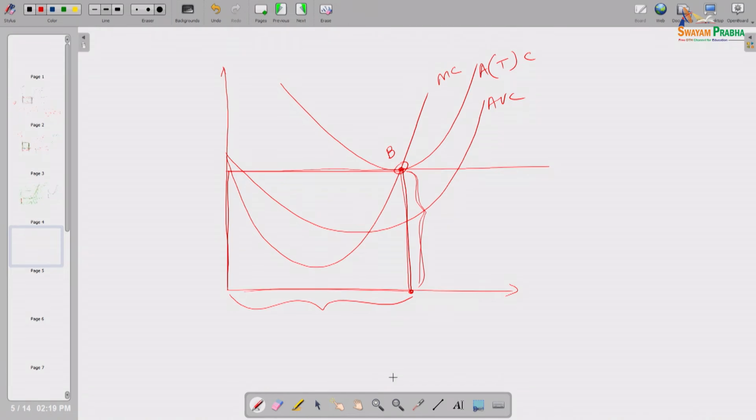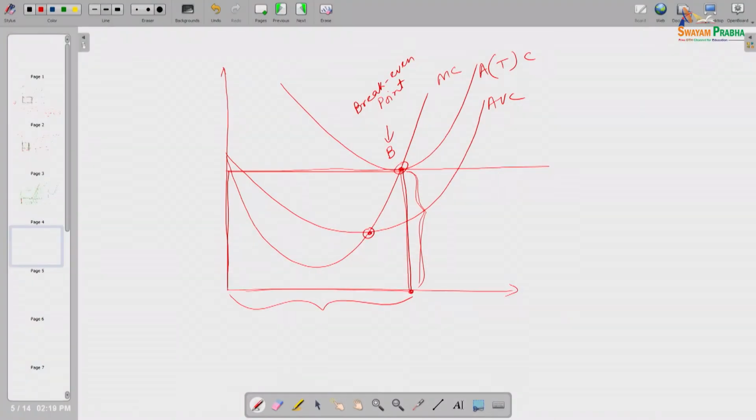That is why this point, say point B, is called the break even point, a very important concept. Break even point means that if he operates at that point, he will be just breaking even. Breaking even means he could just recover his total cost from revenue. So the break even point is the 0 profit point. And at this point, say point S, this is called the shutdown point. Shutdown point is why?